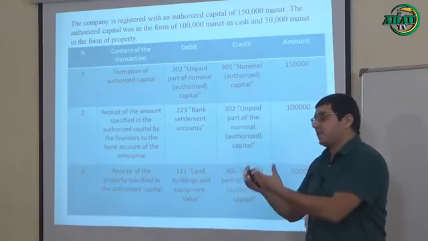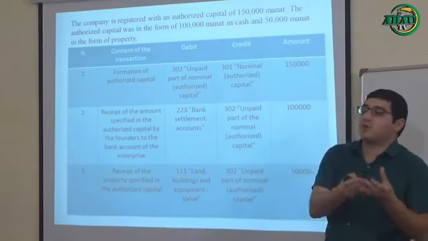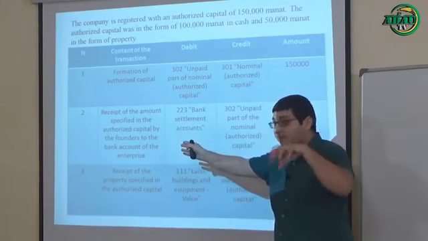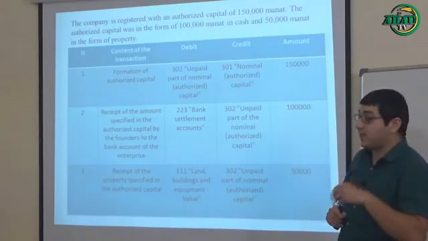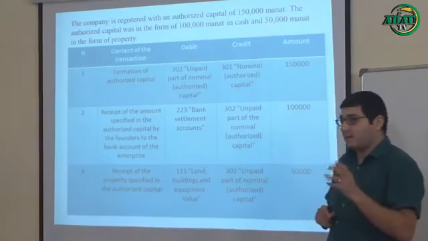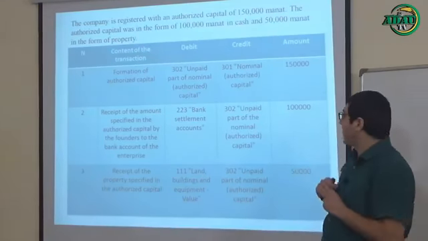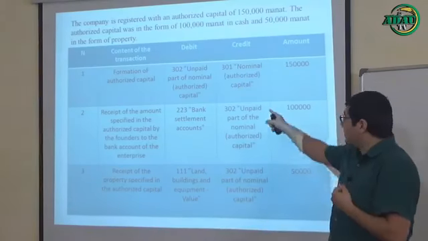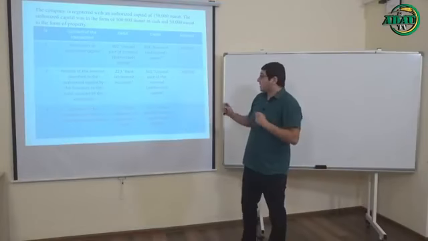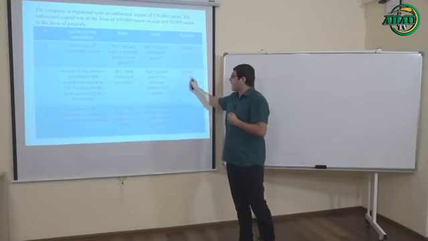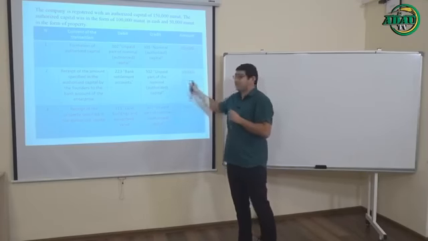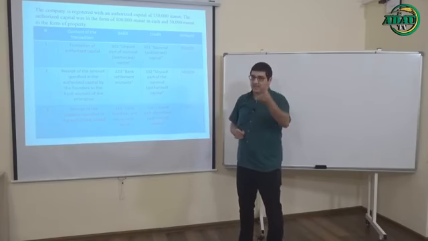When you actually receive the founders' shares to the bank account of our enterprise, let's look. Receipt of the amount specified in the authorized capital by the founders to the bank account of the enterprise. Then you must write it down to the debit of account 223, bank settlement accounts, and the credit of 302, unpaid part of the nominal or authorized capital. But just pay attention, the amount is 100,000 manat, because this reflects just the cash form, the monetary form.